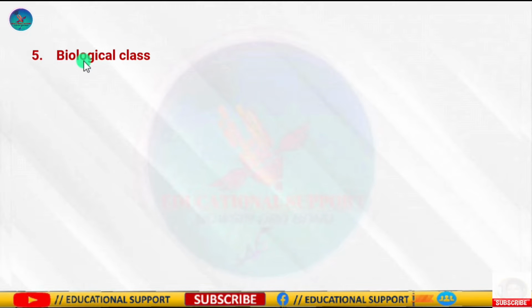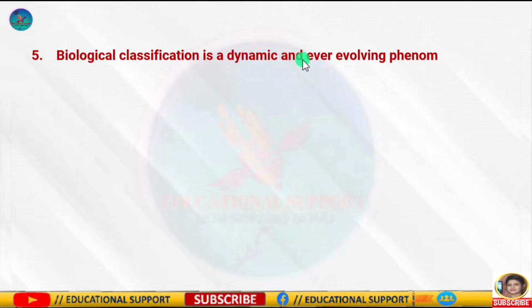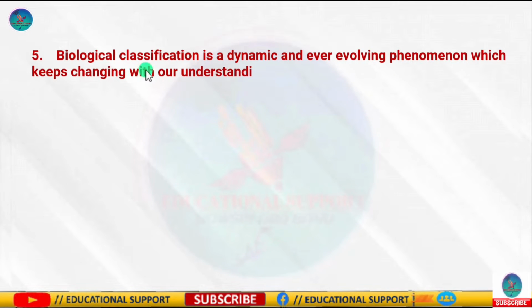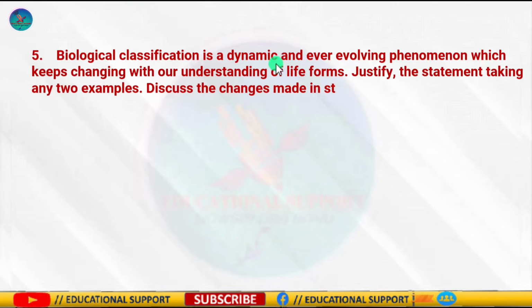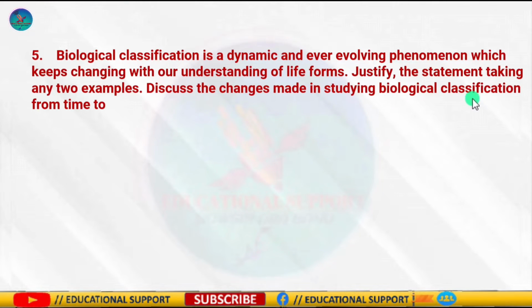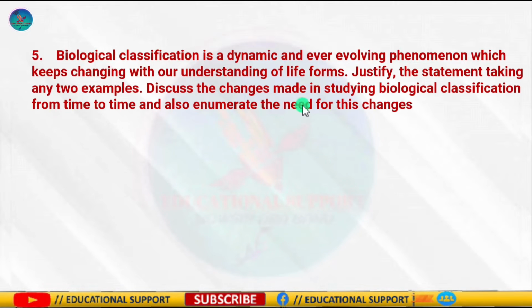Question number 5 is, biological classification is a dynamic and ever evolving phenomenon which keeps changing with our understanding of life forms. Justify the statement taking any two examples and discuss the changes made in studying biological classification from time to time, and also enumerate the need for these changes.